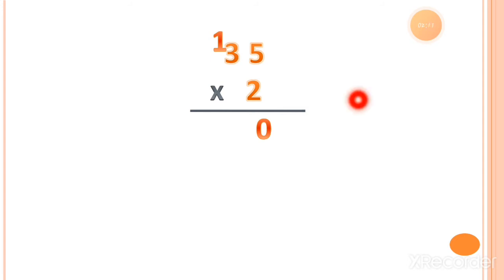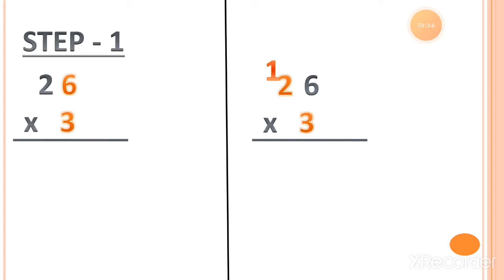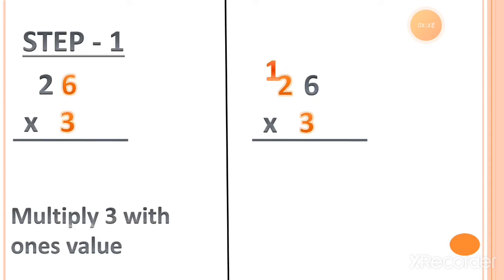So we have to add this carry forwarded number, which is 1, into the 6. 6 plus 1 is equal to 7. So the answer is 7070. This is the answer. Now one more example for you.